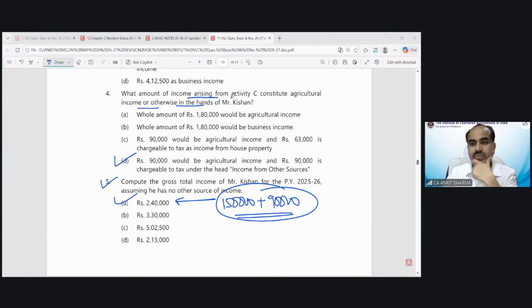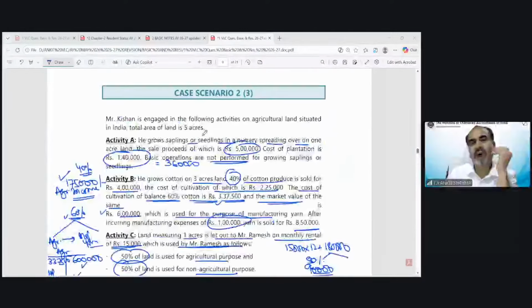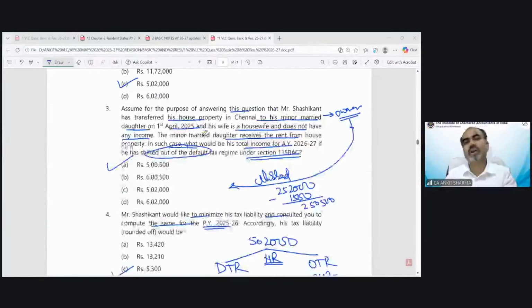Okay. Navneet is saying, sir, minor exemption not allowed as per default tax regime. So why you claimed? In that point, it has been written that assume that we are shifted out of the default tax regime.